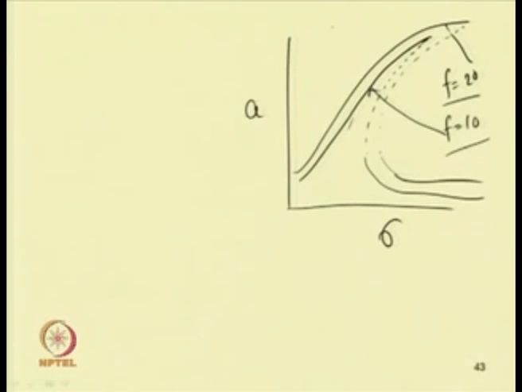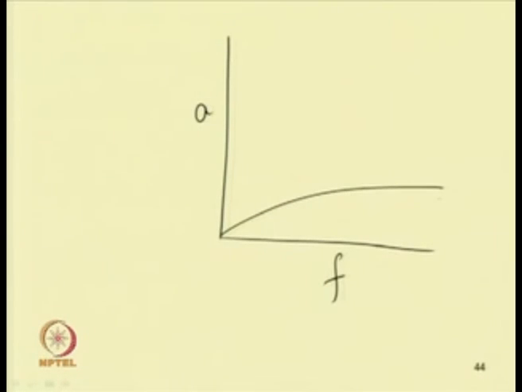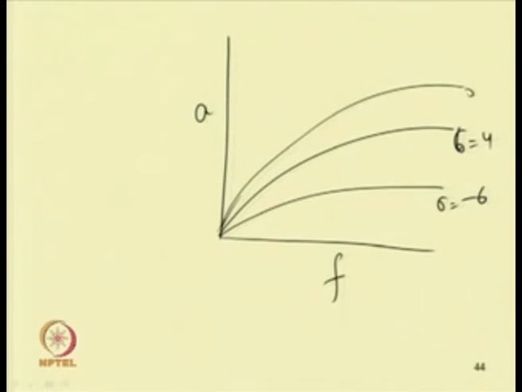But one can also plot the force response curve, that is A versus force for different values of sigma. This is for sigma equal to minus 6, minus 4, and this is sigma equal to 0.